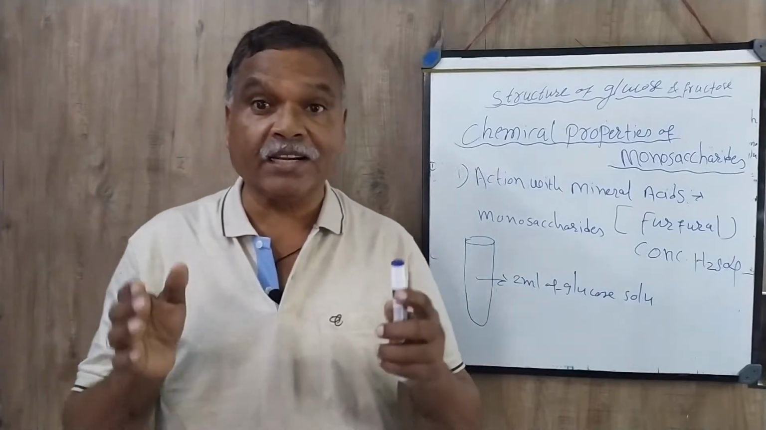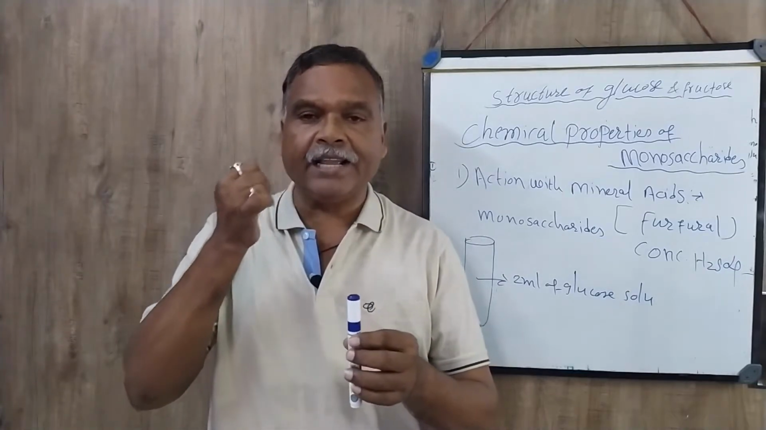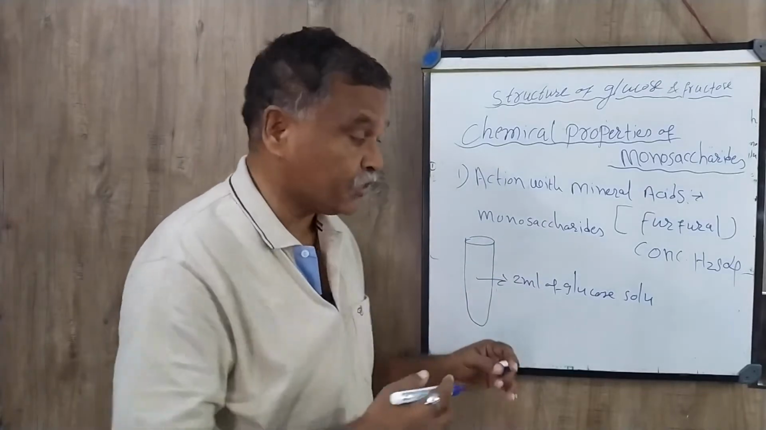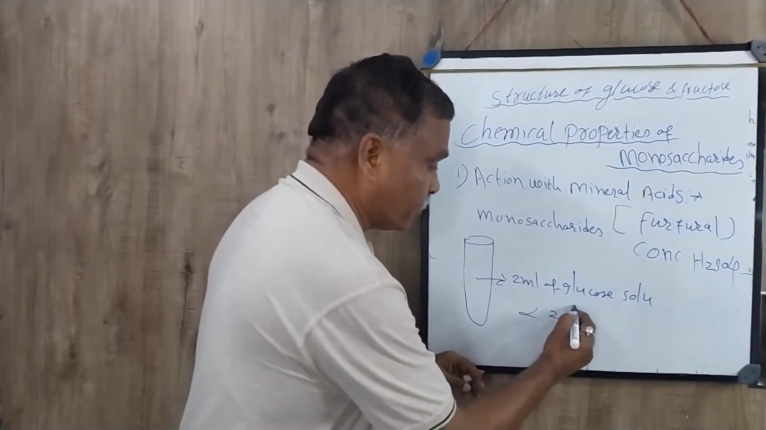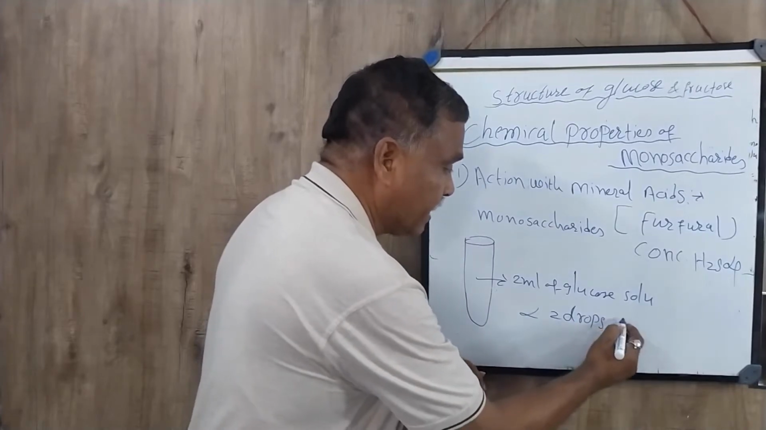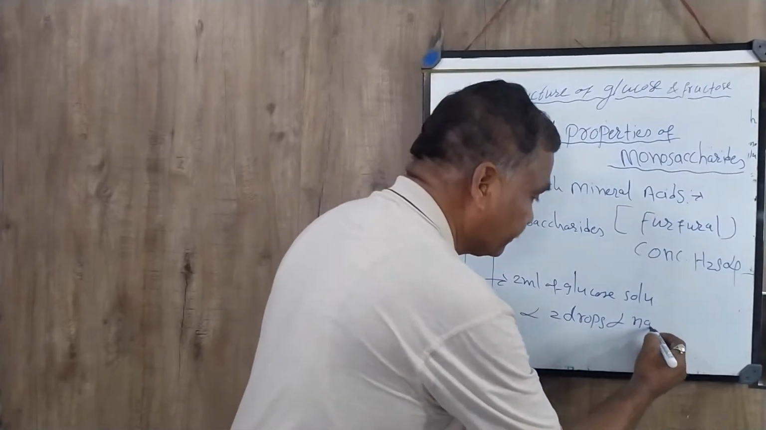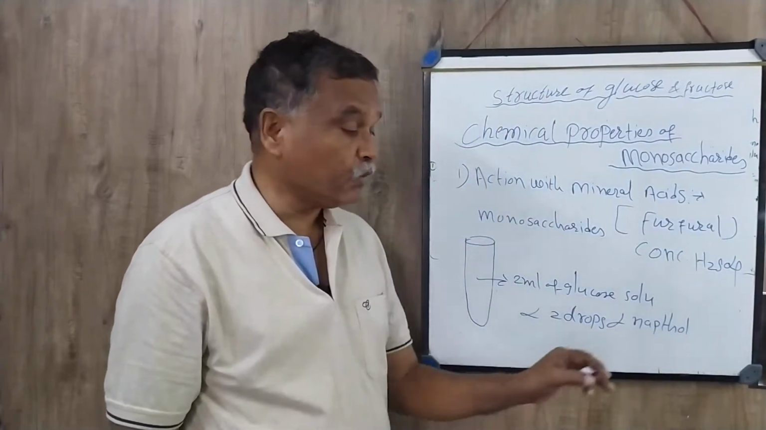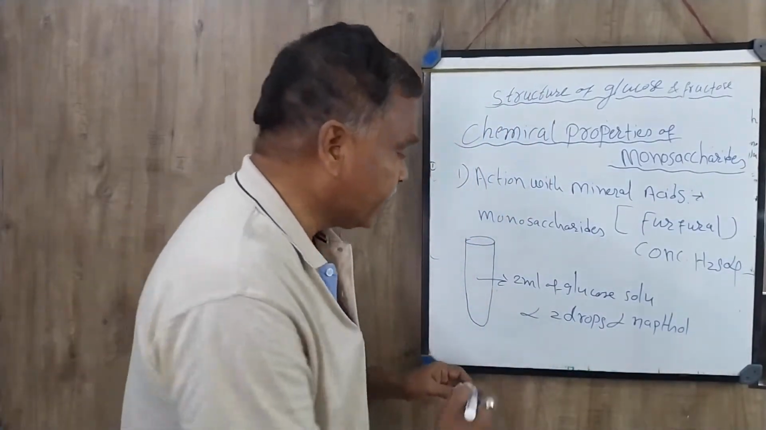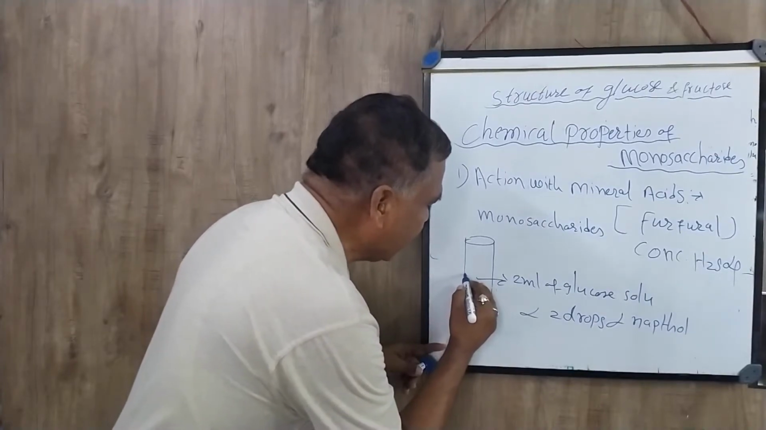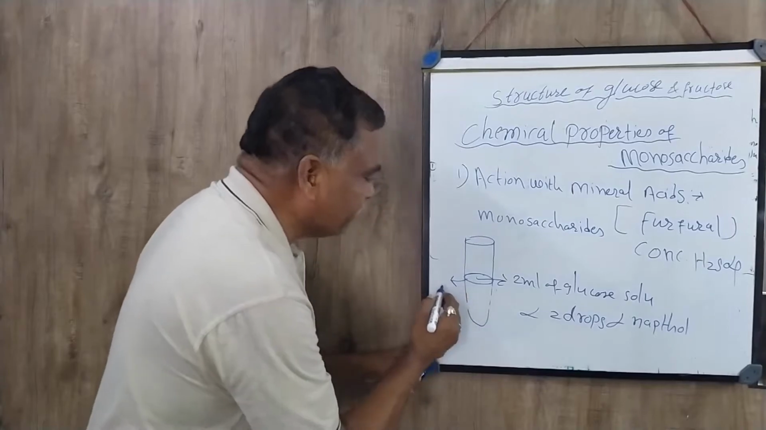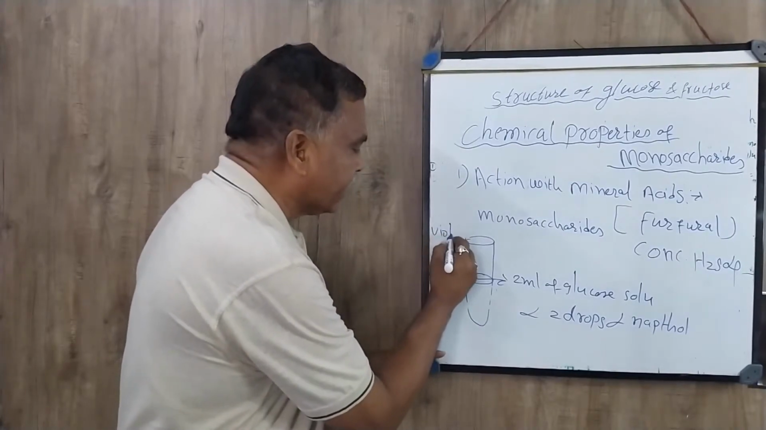But this violet color will appear only after adding 1 or 2 drops of alpha naphthol before adding the H2SO4. Two drops of alpha naphthol before adding the H2SO4. Then you will get a fine ring at the junction. This ring is nothing but it will be violet in color.